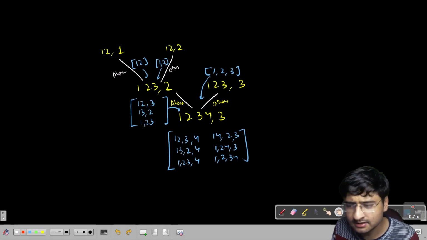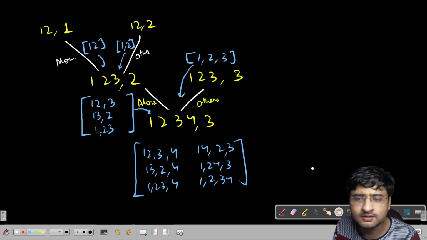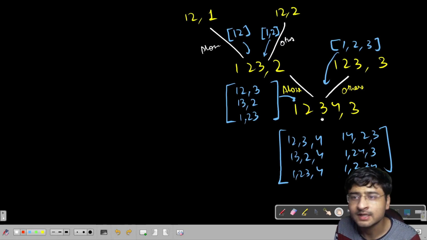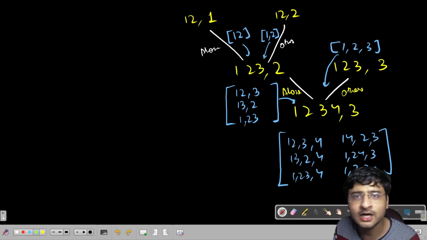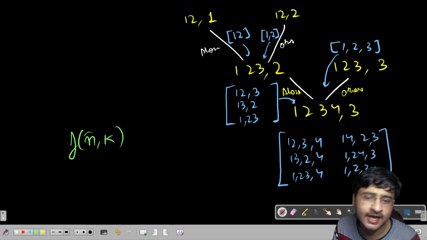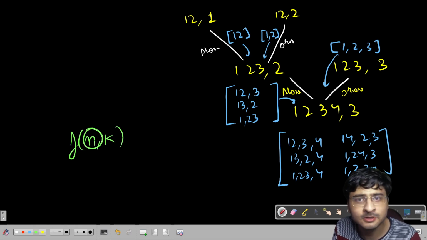I think it is clear right now what we are going to do, but the formula is not clear, that is, what is the generic formula we are going to use in order to solve this problem. Just like in friends pairing, this is similar to that only. Look. If I want to calculate how many ways I can make k teams with n people.